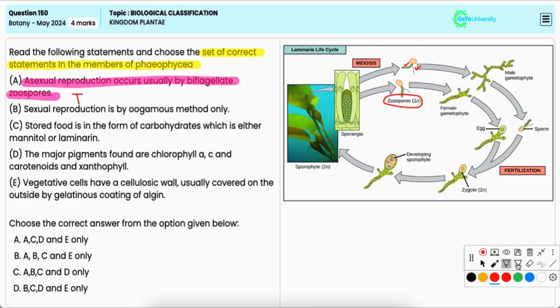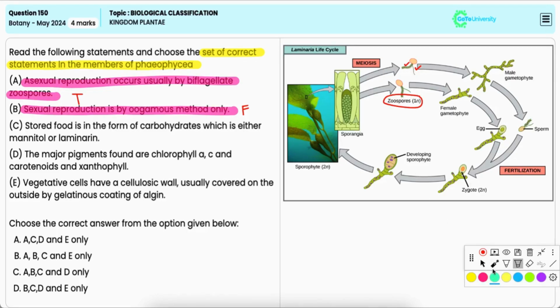B: sexual reproduction is by oogamous method only. Now, this is false because sexual reproduction in Phaeophyceae can be isogamous, anisogamous, or oogamous.